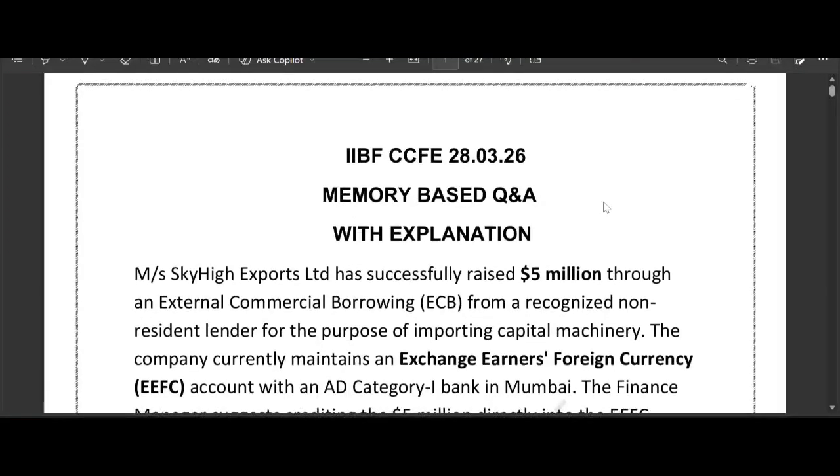So we have collected these questions from the aspirants who have appeared in the examination, and this will help you to see what are the important topics, what type of questions are being asked, whether more case studies are there, whether more one liners are there, or mixed type statement type questions are there. You will be able to gauge. So overall this will give you a clear idea of the questions being asked.